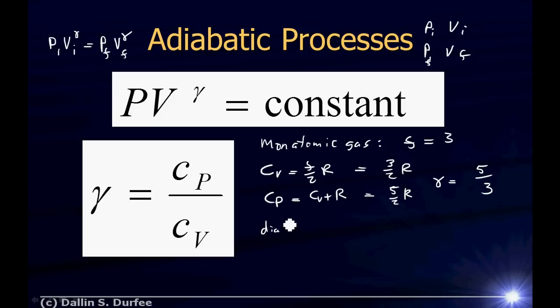For a diatomic gas, like air, we usually think of air as being a diatomic gas because it's mostly made up of stuff like nitrogen and oxygen that form diatomic molecules.